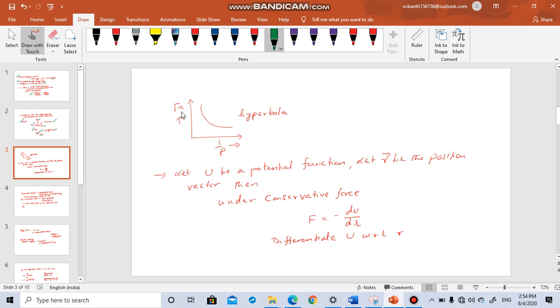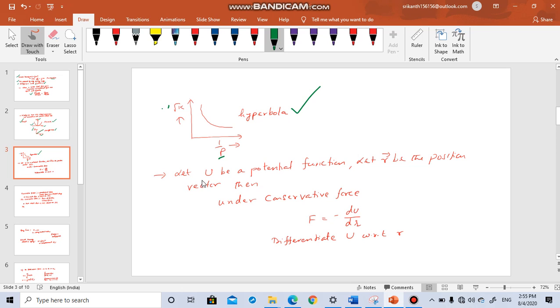Suppose you plot a graph between root over K and 1 by P, 1 by momentum, okay, it is a hyperbola. Usually these three are asked. You can remember the three graph shapes. Okay, what a hyperbola is and all that I have discussed in the bridge course. You can just go through that. You will be able to understand.